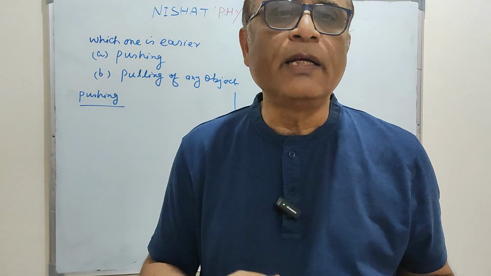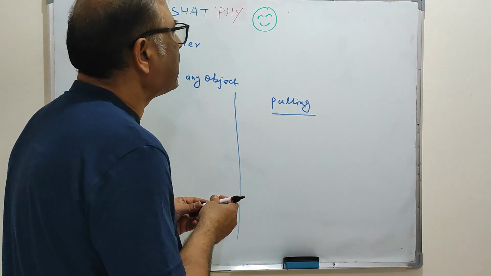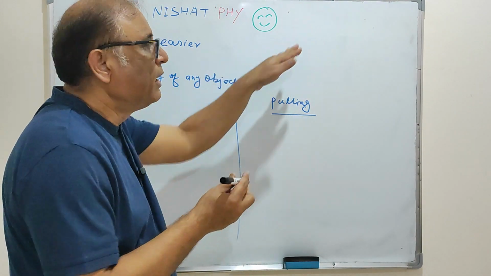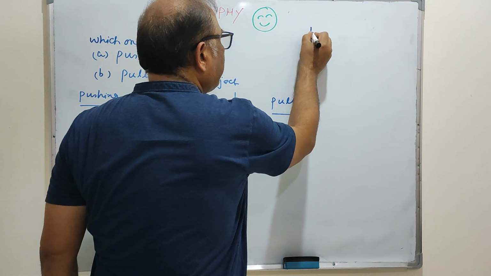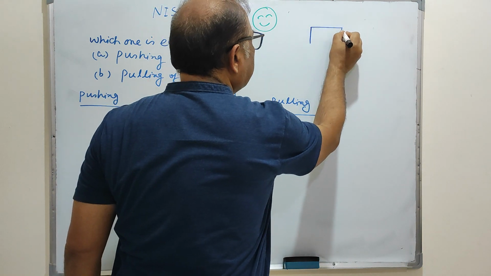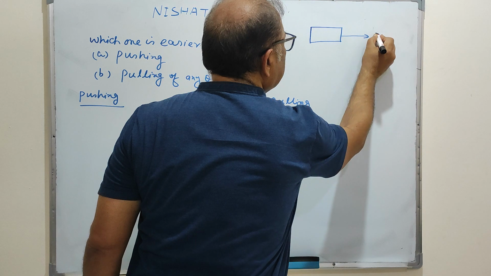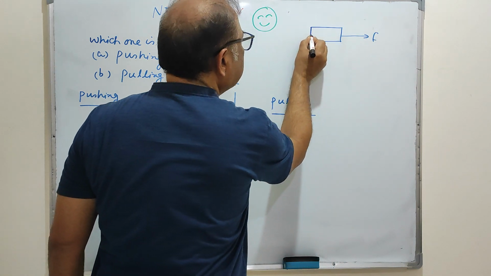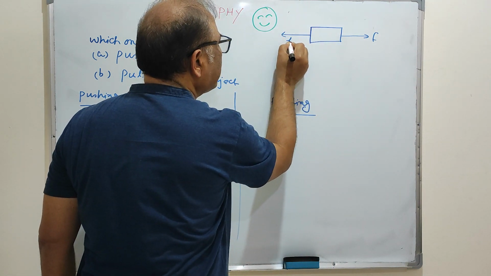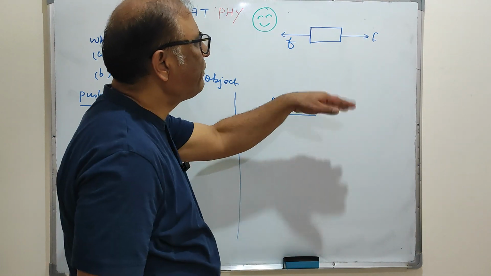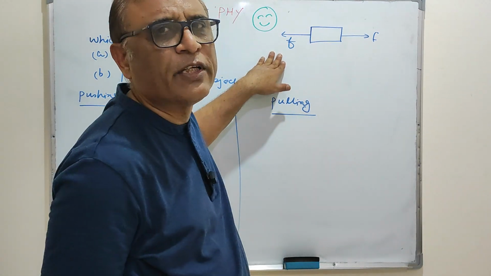Before that, I am going to put a concept of friction here. Suppose any object, and this is the applied force F, and this is the frictional force in the opposite direction, small f.